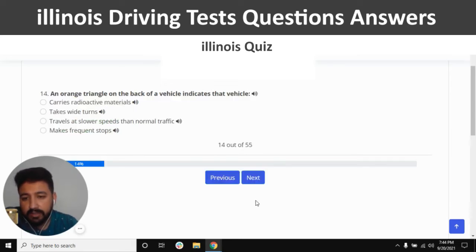An orange triangle on the back of a vehicle indicates that the vehicle. The right answer is travels at a slower speed than normal traffic. So the third option should be the right one.